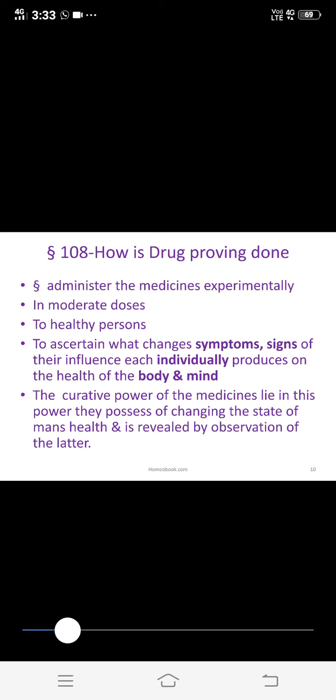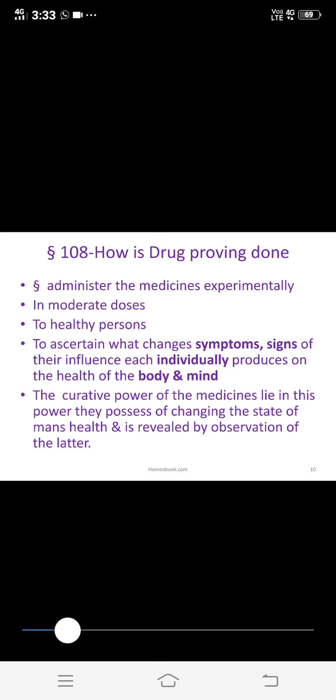The curative power of the medicine lies in this power they possess of changing the state of man's health, and is revealed by observation of the latter. So what is the curative power? It is the power of changing the state of man's health. That is, when we give the medicines to a healthy human being, the state of health gets changed, and this is the power, that is the curative power.